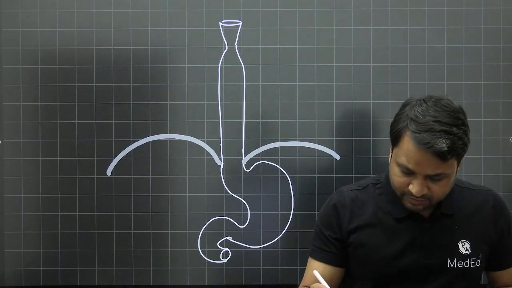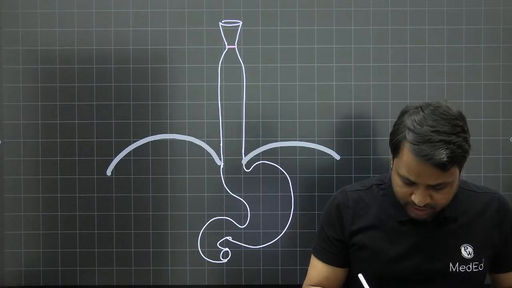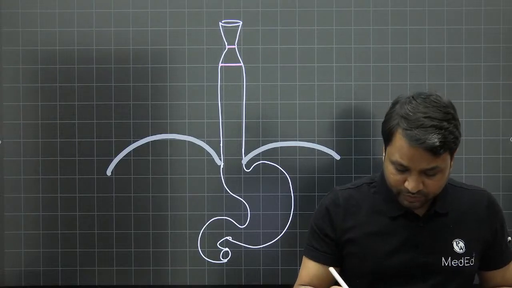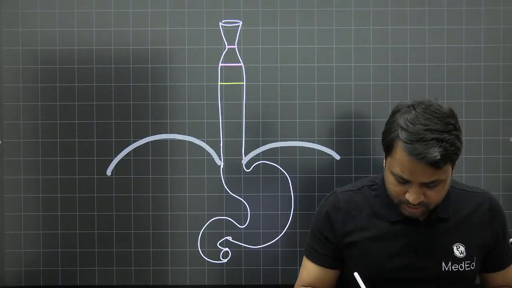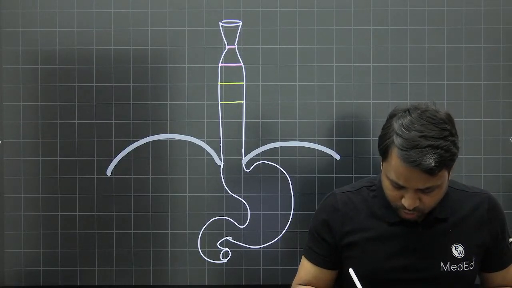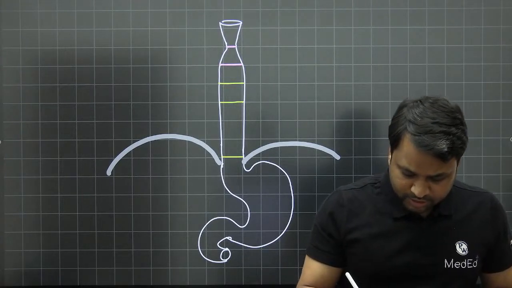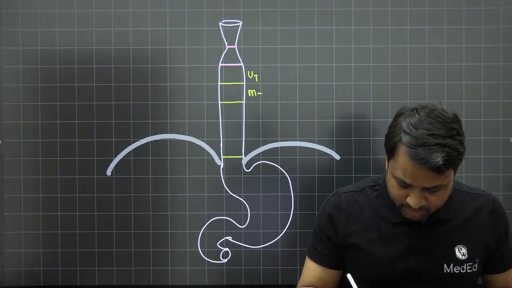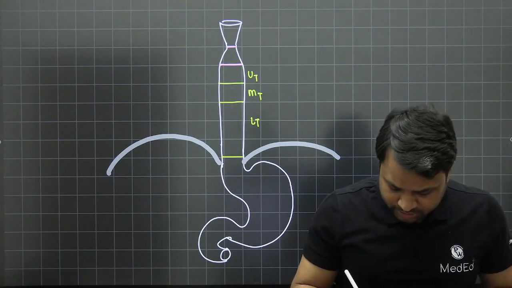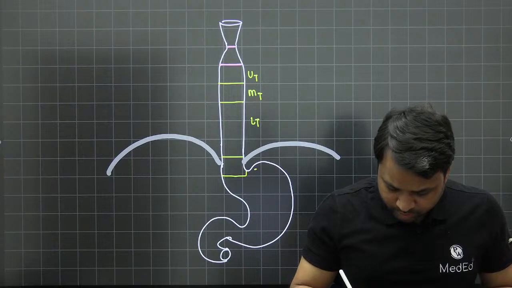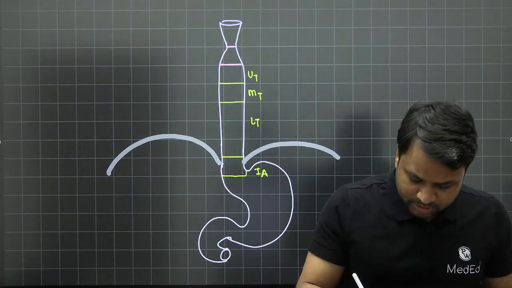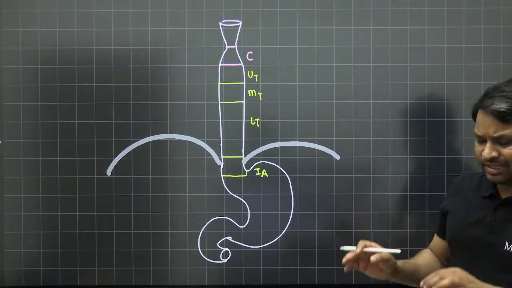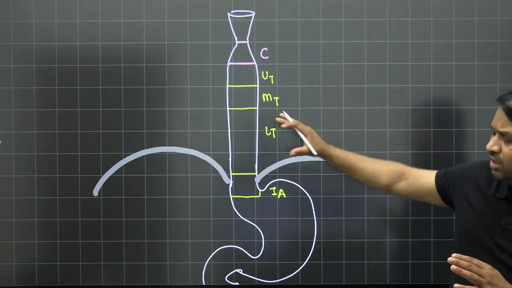Now as we have discussed, this is the cricopharynx. The first 5 centimeters is going to be your cervical esophagus. Then you have the upper 1/3, the middle 1/3 and the lower 1/3 of the esophagus, right? So this is the upper thoracic, this is the middle thoracic. As you know, the lower thoracic is longest, and this is your intra-abdominal. This happens to be your cervical esophagus. Nothing spectacular, same thing, but I've given it to you in a very pictorial form.